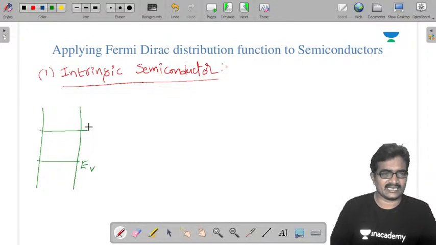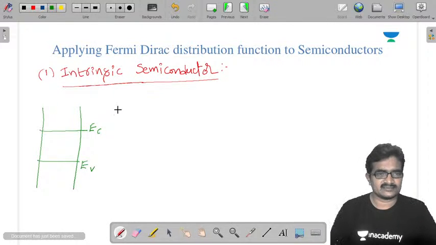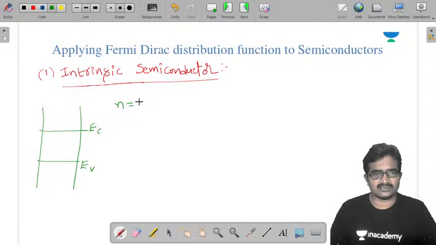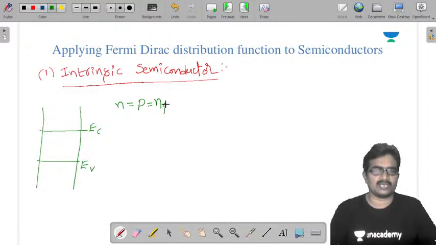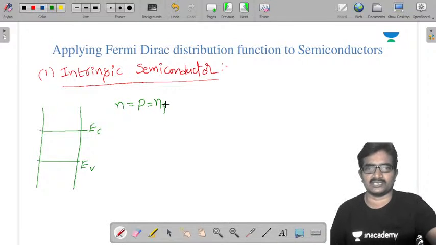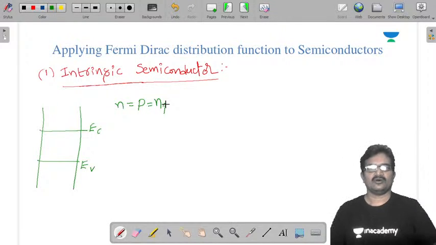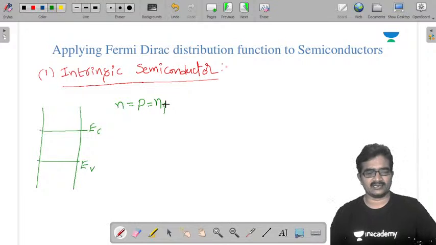EV and it is EC. In this, the number of electrons is equal to the number of holes, equal to Ni. We know that. That means electron concentration is equal to hole concentration, equal to Ni, the intrinsic carrier concentration.